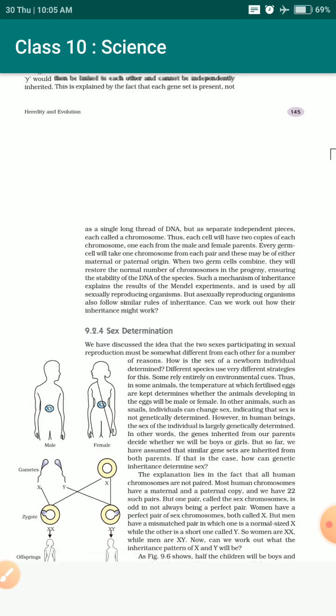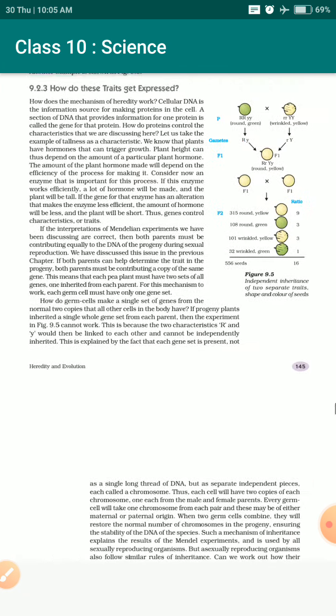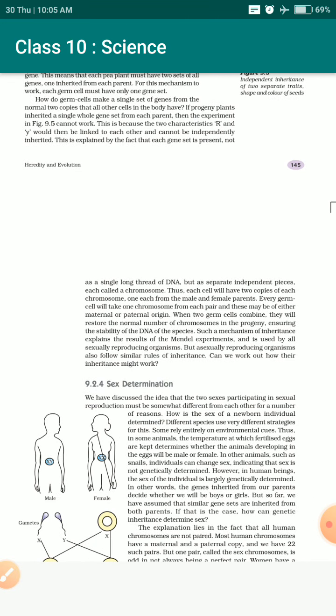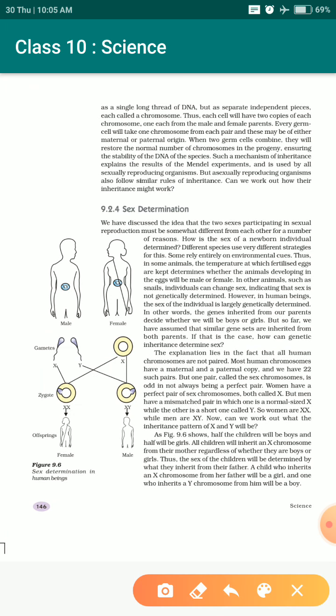Up till the previous class, we had discussed how the various characters which are present in a gene could be transmitted from one generation to another generation. In today's class, we will discuss a topic which is far more relevant in today's scenario: the sex determination, or the determination of the gender in the next generation.